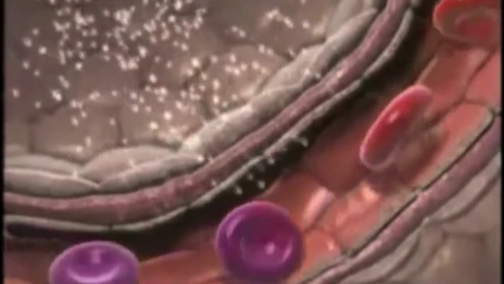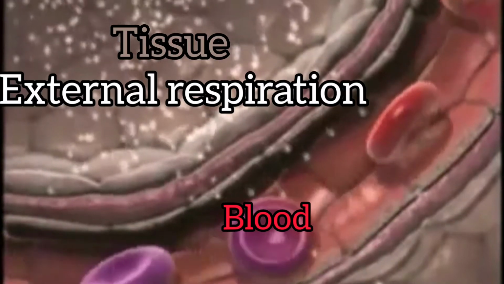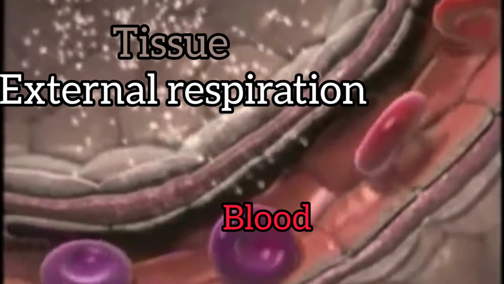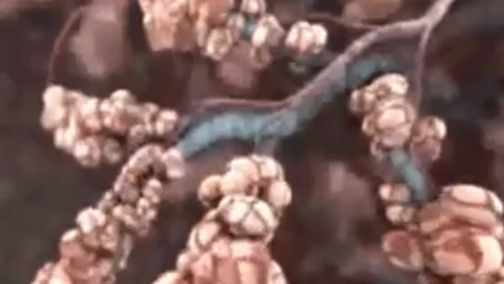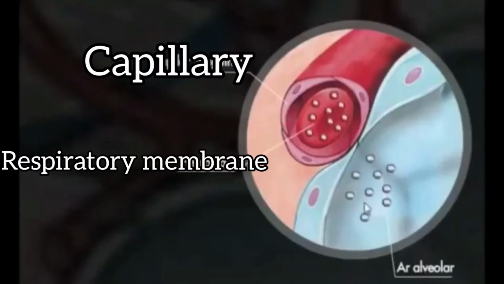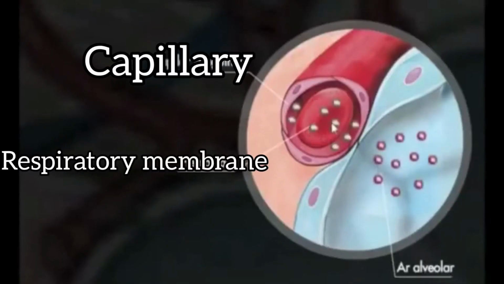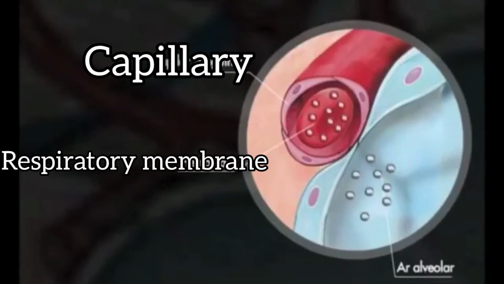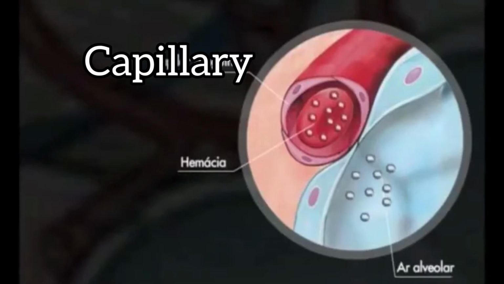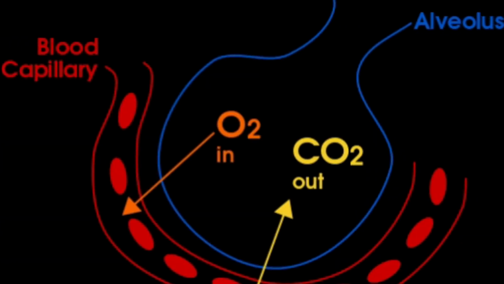Exchange between lungs, alveoli and pulmonary capillary is called external respiration. The alveolar wall is very thin and richly supplied with blood, and it is also called the respiratory membrane or alveolar capillary membrane. The capillary membrane is so thin, it is only about 0.2 millimeter thick. So this membrane has a limit of gaseous exchange between alveoli and pulmonary blood, which is called diffusing capacity.